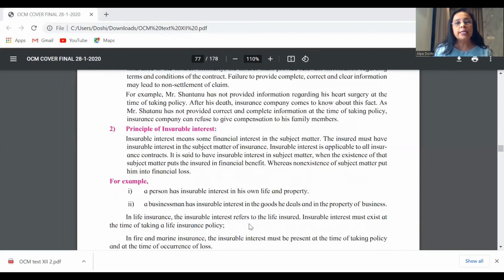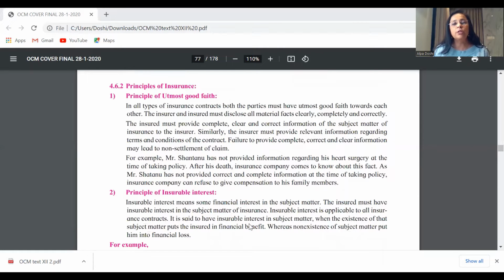Once you've done that, only after that will you explain this paragraph on what is the principle of utmost good faith and why it is applicable to all the contracts. Obviously, true material facts, clear, complete information, whether it's a life insurance, you have to mention if there is any medical history with the person being insured. If you're doing a fire insurance, you have to mention if there are any other major risk factors around your property, around your goods.